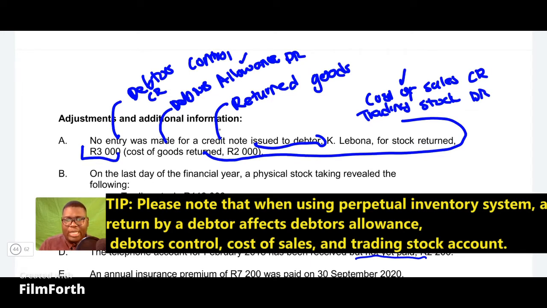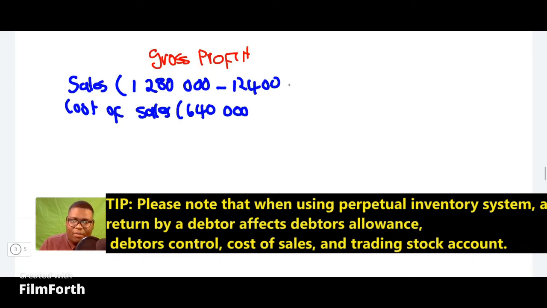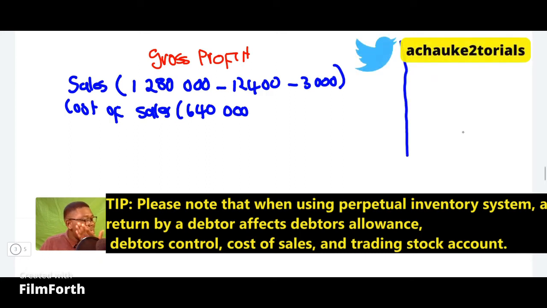So because I said that debtors allowance is going to be debited, it means that our debtors allowance will actually increase. So this 3,000 will have to be deducted also from the sales figure that we are given in the income statement. So we're going to say minus 3,000 of that selling price of the goods that were brought back. Okay, and then from there it will give us our net sales, and then we'll be good to calculate the net sales that we have. So we'll do the calculation after.